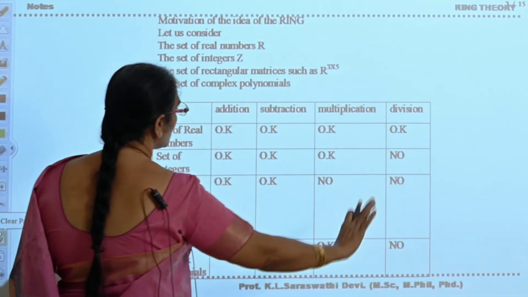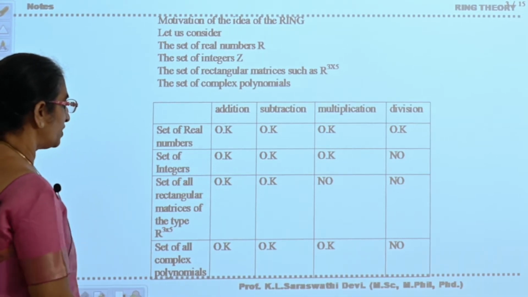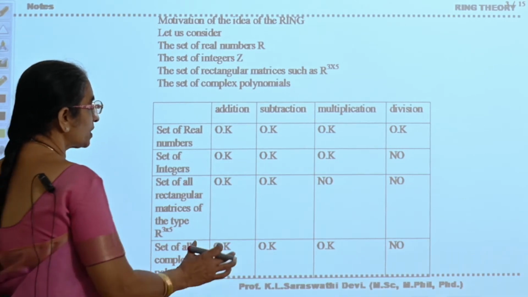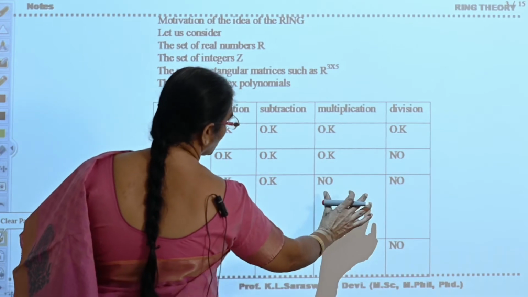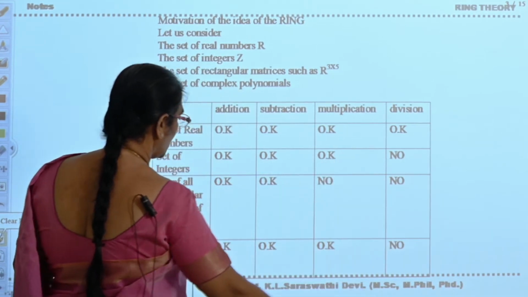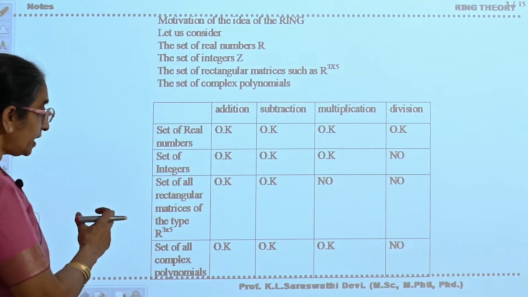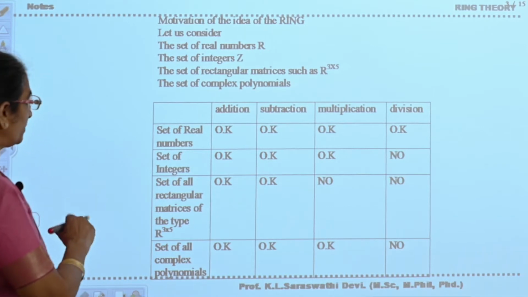With respect to division, it is not closed. Coming to rectangular matrices of the type 3 by 5 or 2 by 3, anything you can take, it is closed with respect to addition and subtraction, but it is not closed with respect to multiplication and division. The set of all complex polynomials is also closed with respect to addition, subtraction and multiplication.